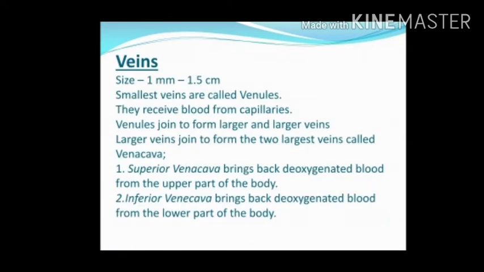A vein can range in size from 1 millimeter to 1.5 centimeters in diameter. The smallest veins in the body are called venules. They receive blood from the capillaries. The venules join to form larger veins. Again, these join to form the largest veins in the body, the vena cava.